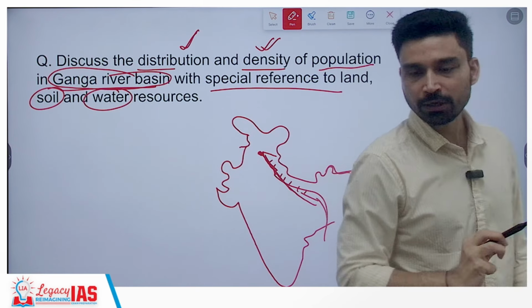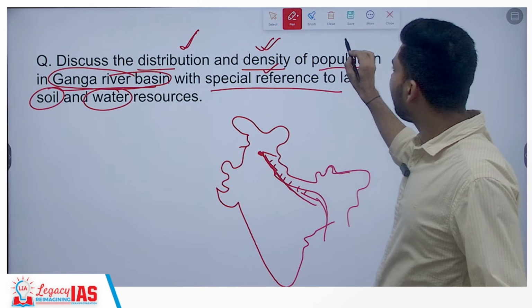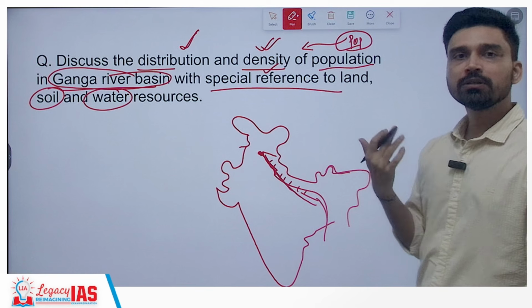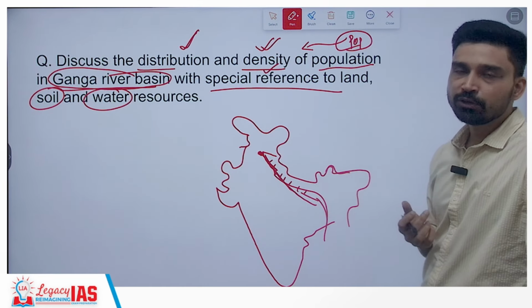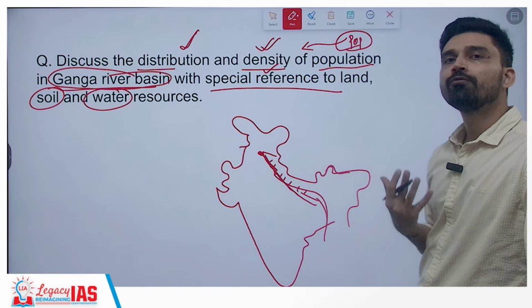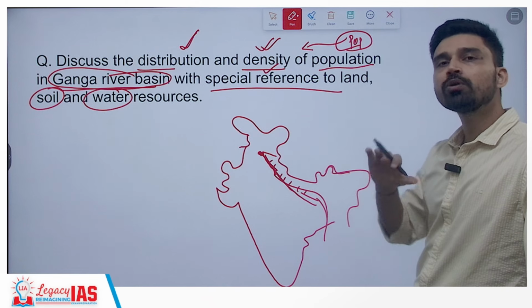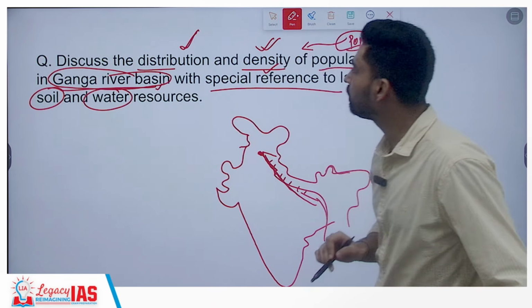Now once we describe it, you have to link it to the distribution and density of population. There you have an element of population geography that will come into the picture here. Based on the census figures or recent figures from other verified government sources, you can quote that almost 40 to 45% of India's population, where population density is more than 1000 persons per square kilometer, resides in the Ganga river basin.